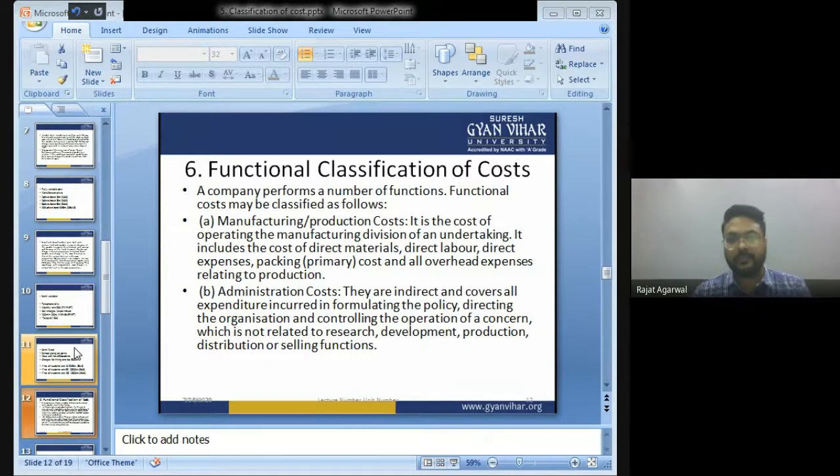Now, functional classifications of cost, manufacturing or production cost.